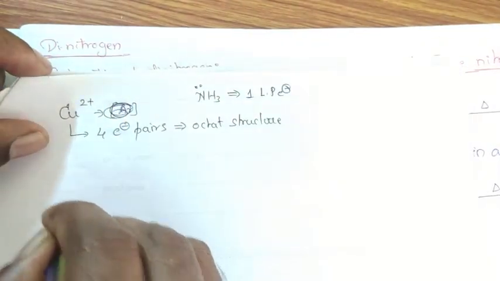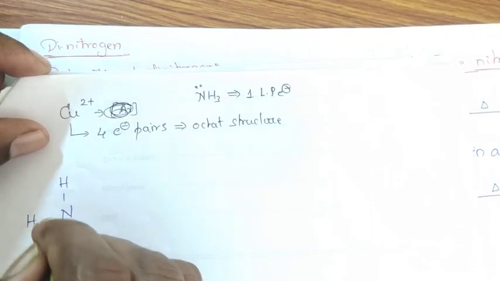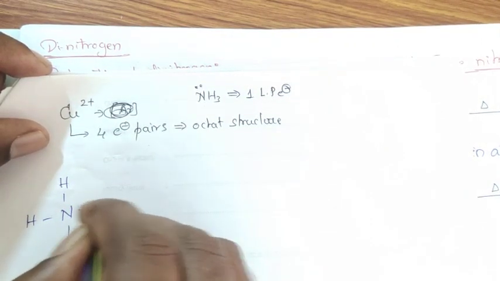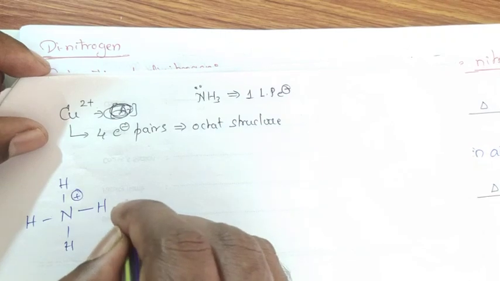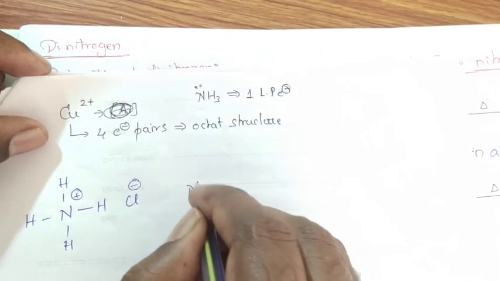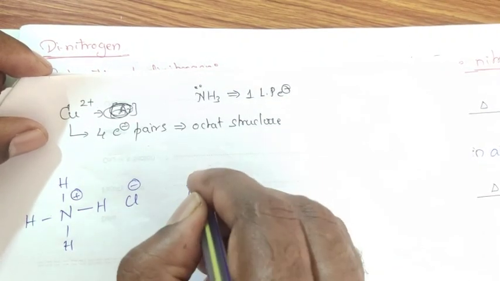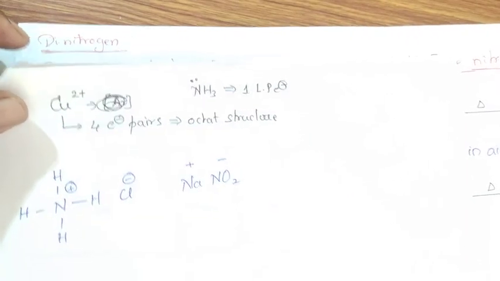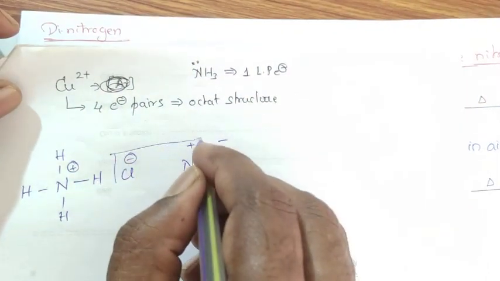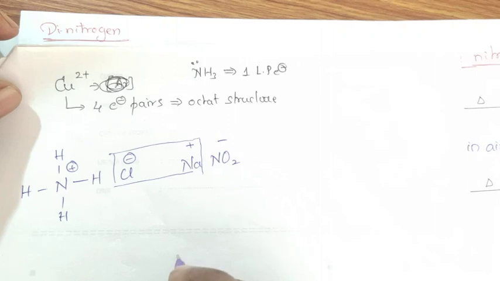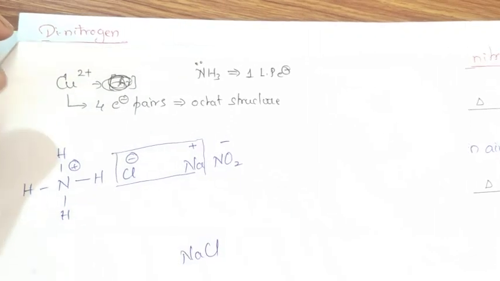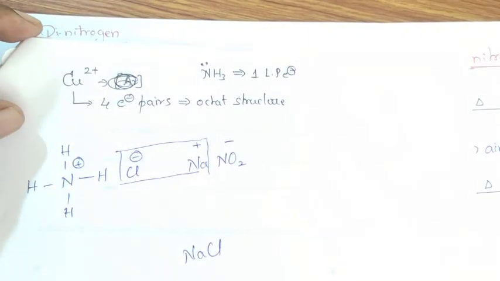Ammonium chloride, NH4+ Cl-, and sodium nitrite NaNO2, this is plus and this is minus. You know that Cl minus always combines with Na plus and is removed in the form of NaCl.